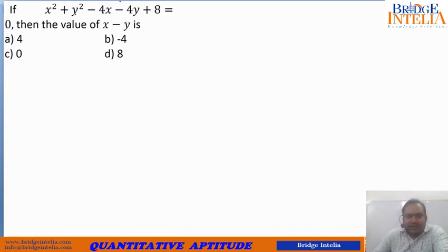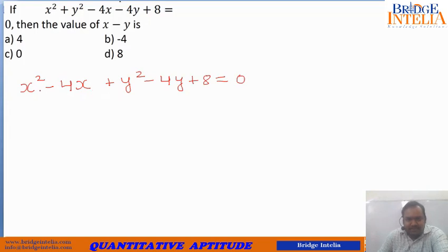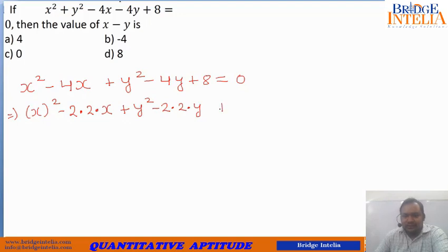See, x square plus y square minus 4x minus 4y plus 8. If you are into practice, you will immediately realize that you need to rearrange these terms so as to complete the squares. So let's see how we can do that. So this is what is given to us. This is actually equal to x square minus 2 into x plus y square minus 2 into y plus 8. This is what is given to us.